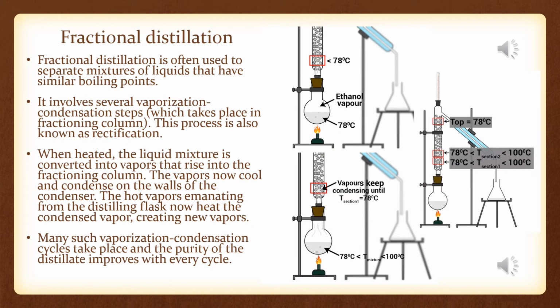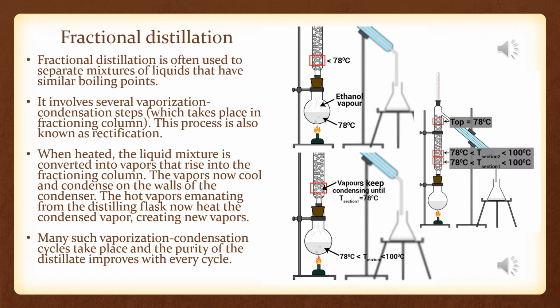Now the next is fractional distillation. Fractional distillation is often used to separate mixtures of liquids that have similar boiling points. Simple distillation is used where we have a minimum variation of 20 degrees Celsius, but in fractional distillation we can separate those mixtures which have very near boiling points. You have already studied fractional distillation in your previous class, that is, the refining of petroleum. I hope you remember that.